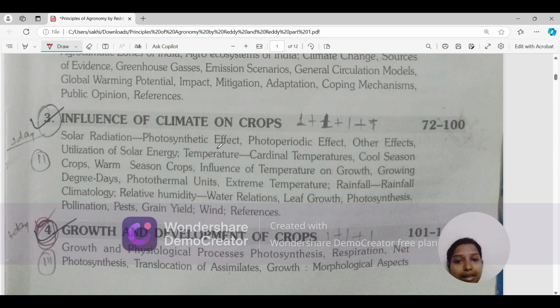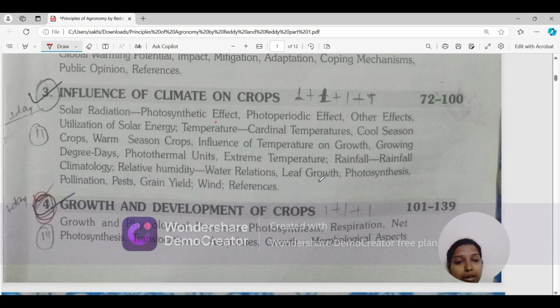Utilization of solar energy, temperature, cardinal temperatures are there. Cardinal temperatures are the minimum, optimum, and maximum temperatures. Different crops have different cardinal temperatures. There are cool season crops, which are the rabi crops. There are warm season crops, which means kharif crops. Then influence of temperature on growth.